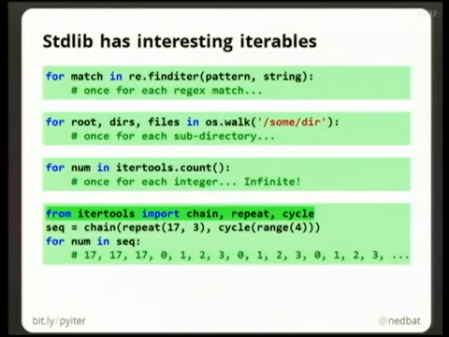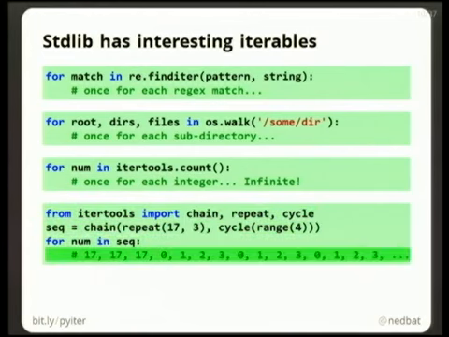And lastly, the itertools module has all sorts of cool functions that you can use to put things together. Here, I've made a chain which repeats 17 3 times and then cycles forever around all of the values in range of 4, which gives me 17, 17, 17, 0, 1, 2, 3, 0, 1, 2, 3, 0, 1, 2, 3 forever. I'm not sure why you'd use that, but itertools gives you these pieces to build these pipelines together to make interesting iteration. Right? And the point here is not so much that you need to memorize what's in itertools, because you can't. Every time you think you have an iteration problem, you don't know how to solve it, look in itertools, it's in there somewhere. No one knows everything that's in there. That's fine, don't feel bad.